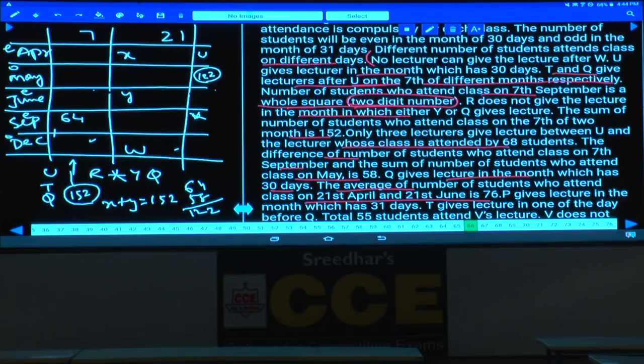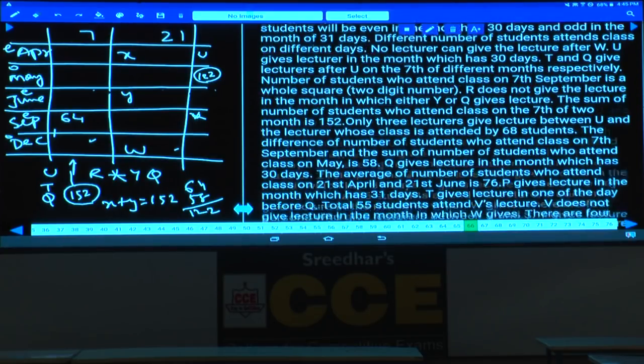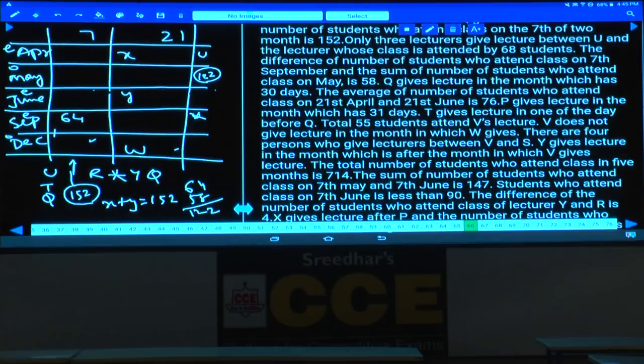And P gives lecture in the month which has 31 days. P must be either in the month of December or in the month of May, isn't it? 31 days means either in the month of May or in the month of December. And T gives lecture in one of the months before Q. T is before Q, hence T and Q. And Q is an even number, that's also clearly given.